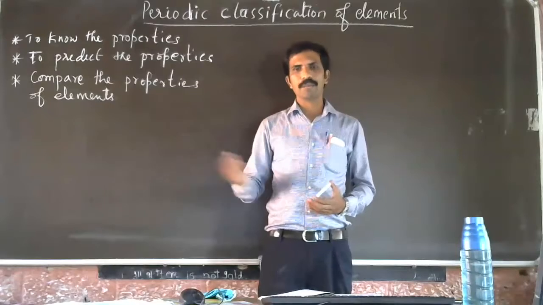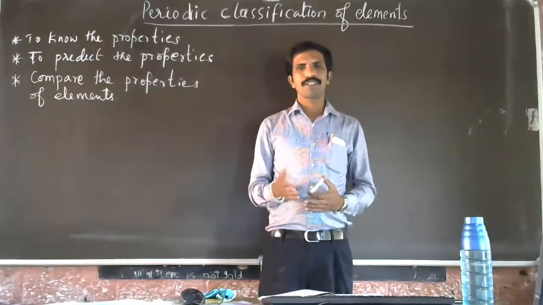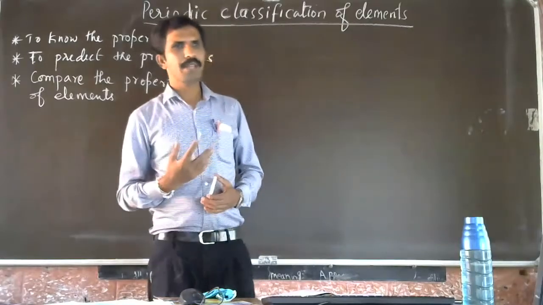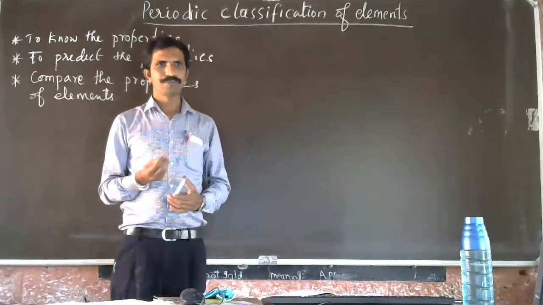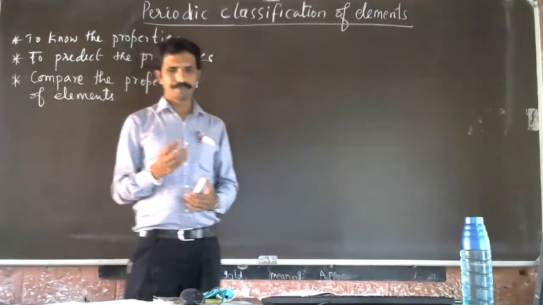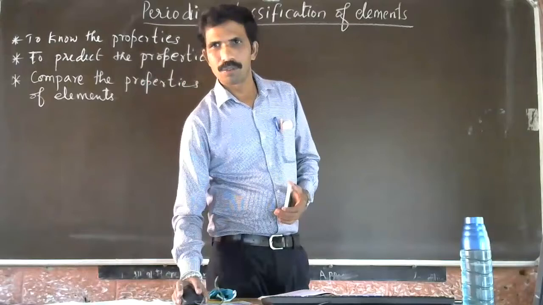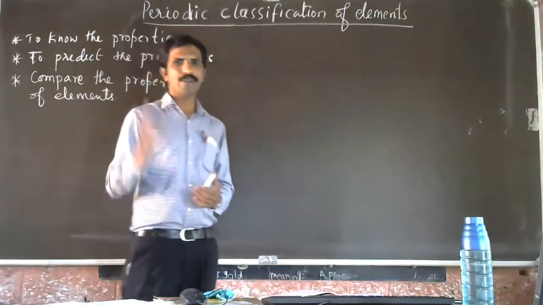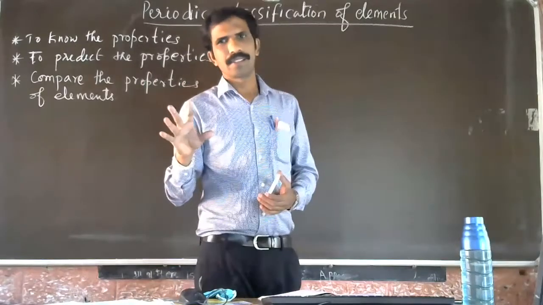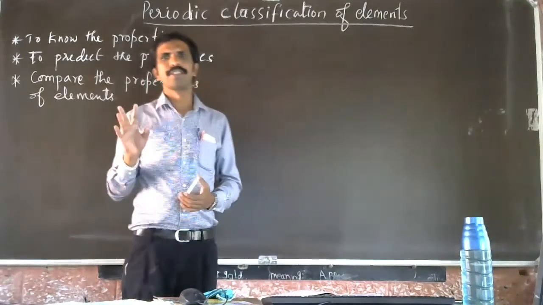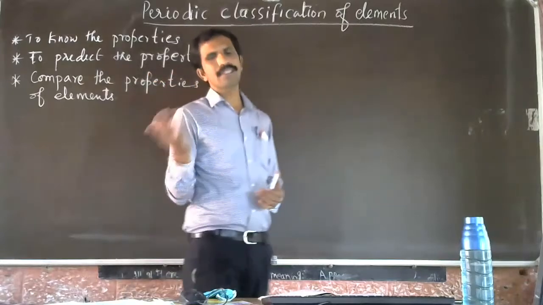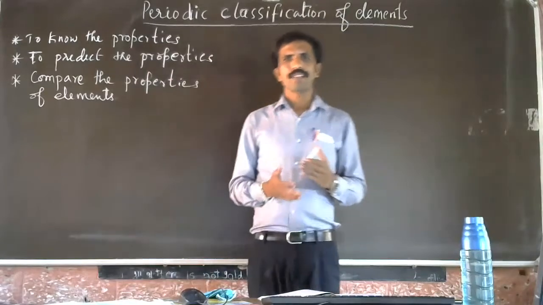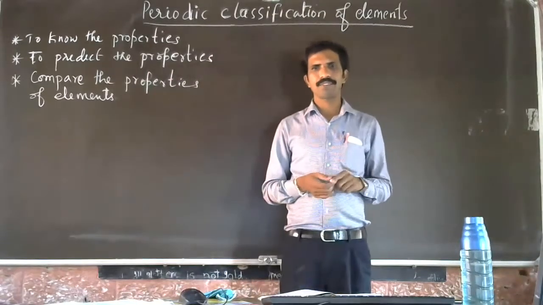In the modern periodic table, which we are going to study in this chapter, they have tried to remove all the demerits and classify the elements, but there are some demerits in that also. Understood? So we will see the history of the classification of elements.